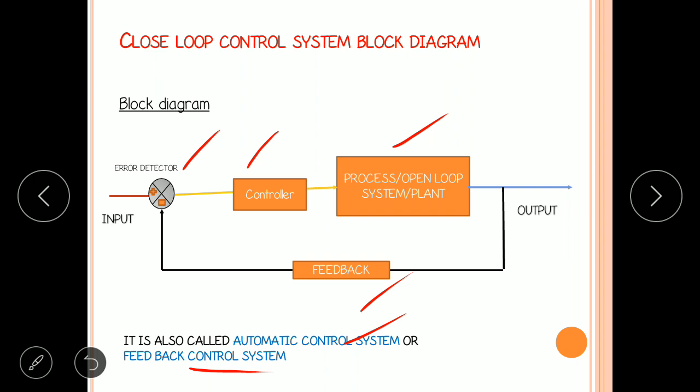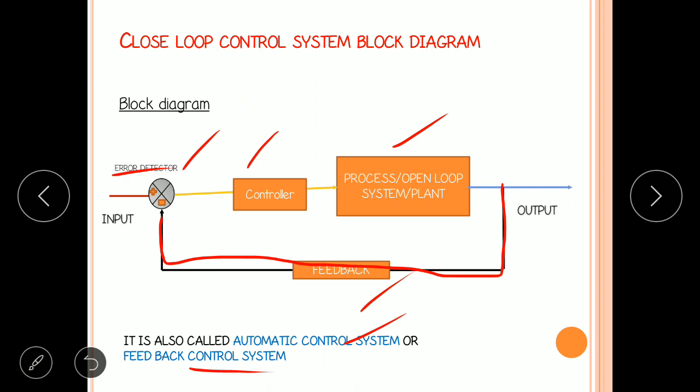Now, the feedback path element samples the output and converts it into a signal of the same type as that of the input signal. The feedback signal is proportional to the output signal and it is fed to the error detector.